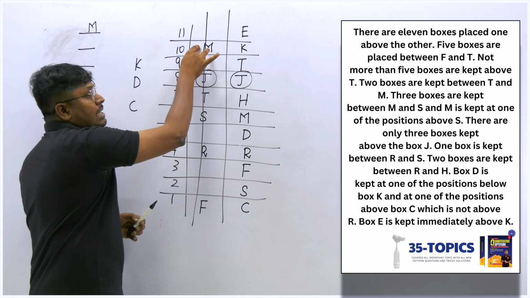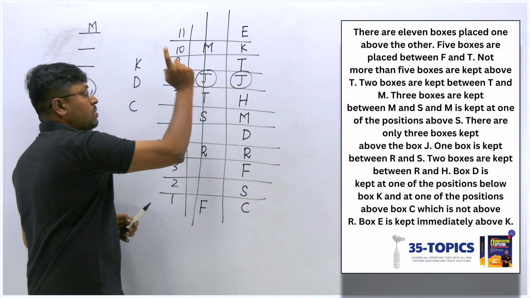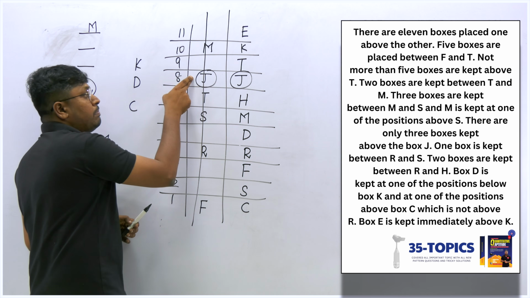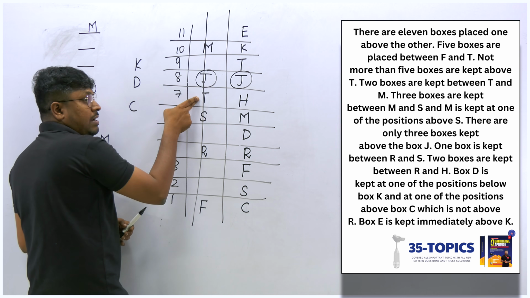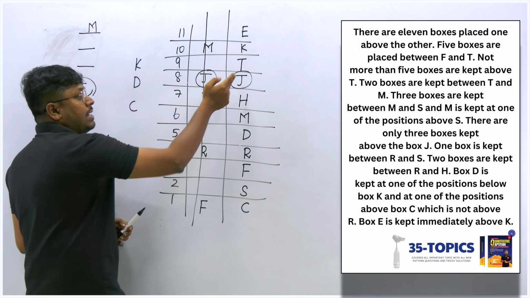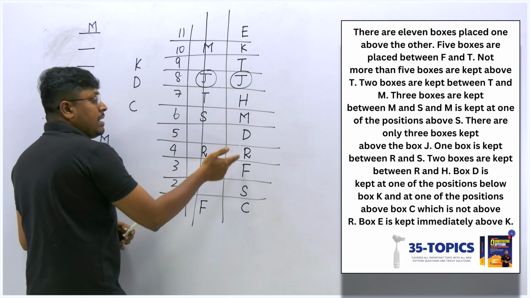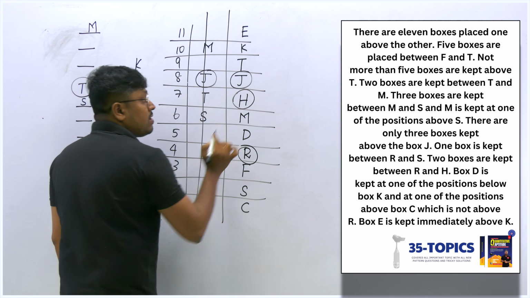Because if I fix T here, M will not be possible. If I fix T here, again M is not possible. So the only way is that T should be placed either below J or above J. So first I fixed T below J, and we are not getting an exact fit for R and H. So only above J it's correct, and then I'm getting R and H alone. Finally we had a confusion where to fix H.